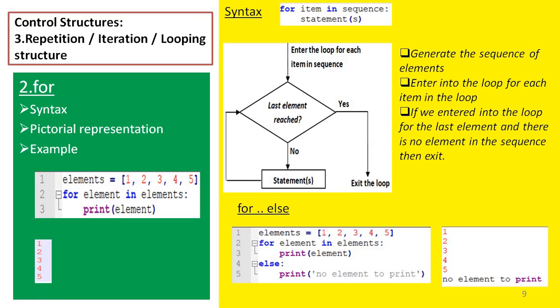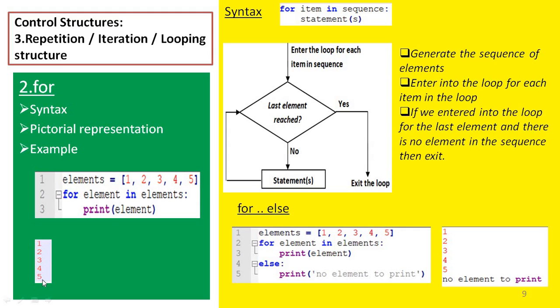As per the syntax of the for loop, for each element we enter into the loop. Once we reach the last element, we come out of the loop. So here the last element is 5. Once we reach it, there is no element left in the list, so we come out of the for loop, and this is the output of the for loop.